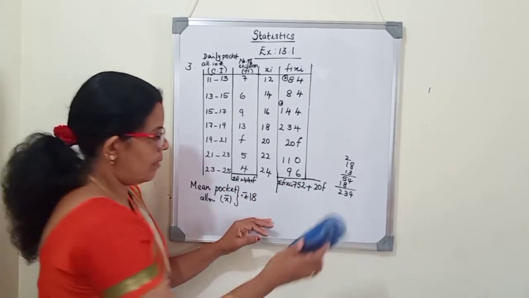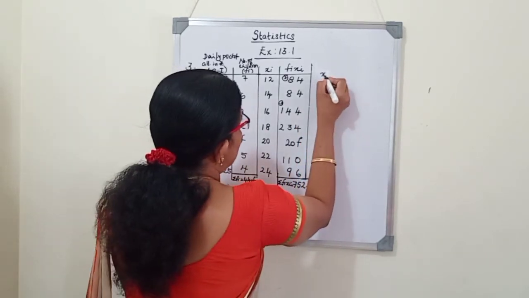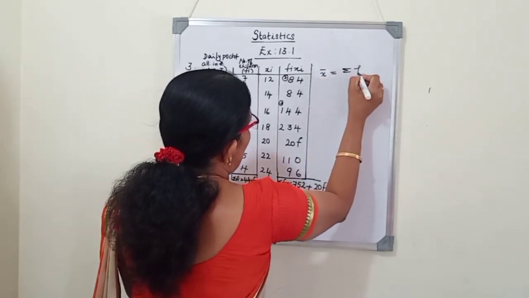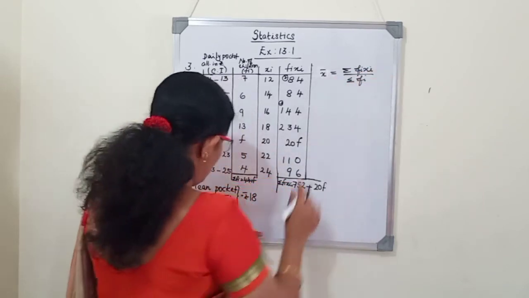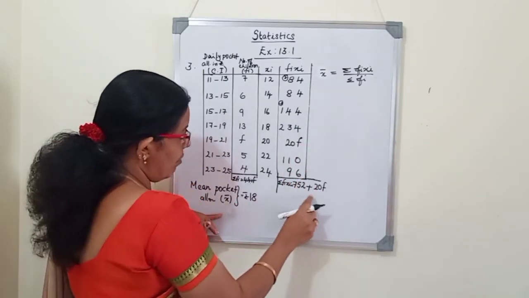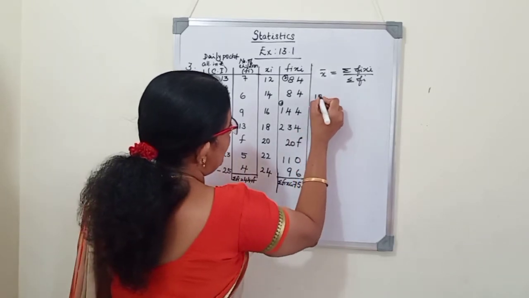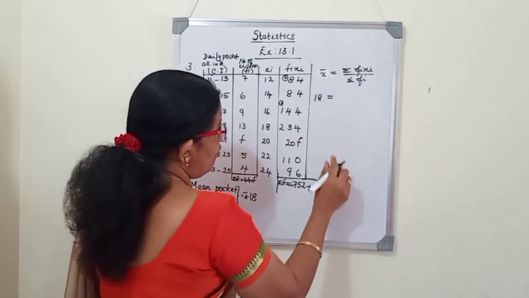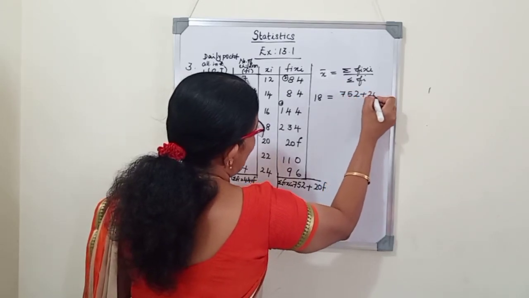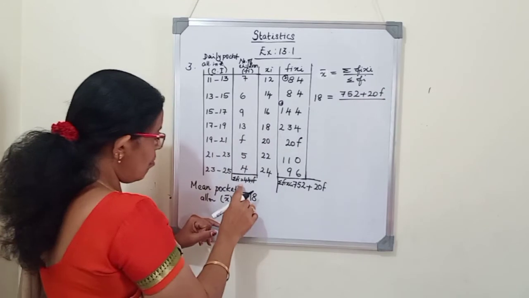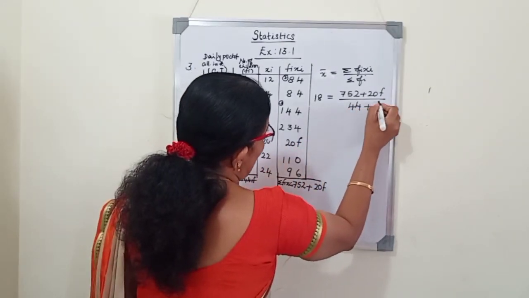Now we got sigma fi xi and sigma fi. Now we will find the mean. The formula for mean is x bar is equal to sigma fi xi by sigma fi. Here mean is already given, only we should find the value of f. So instead of x bar we will write the value 18 is equal to sigma fi xi, 752 plus 20f, divided by sigma fi, we got here 44 plus f.